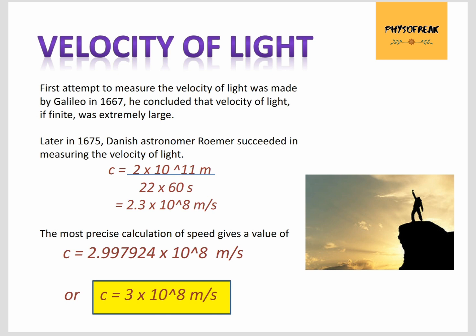The calculation included the diameter of Earth's orbit and the time required by the light to travel along the diameter of Earth's orbit. The calculated value of the velocity of light, that is c, was equal to 2.3 × 10^8 meter per second. This value is slightly lower than the actual one. After many experiments, today we have the most precise value of the speed of light, that is 2.99 × 10^8 meters per second, commonly known as 3 × 10^8 meter per second.